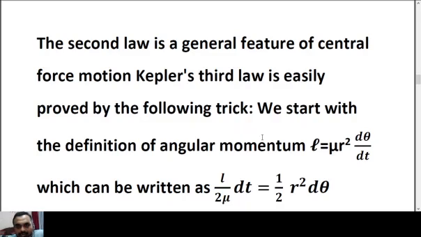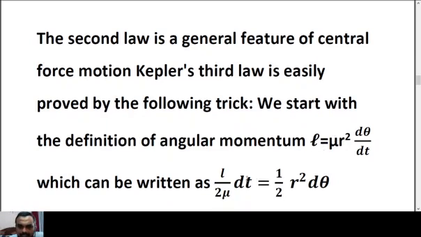Here v is r omega, so r d theta by dt. So m v r means m r into r omega, that is m r squared omega, that is m r squared d theta by dt. Here I am using the reduced mass mu because the sun is heavy and the earth is smaller in comparison, and the reduced mass of the two bodies is mu.